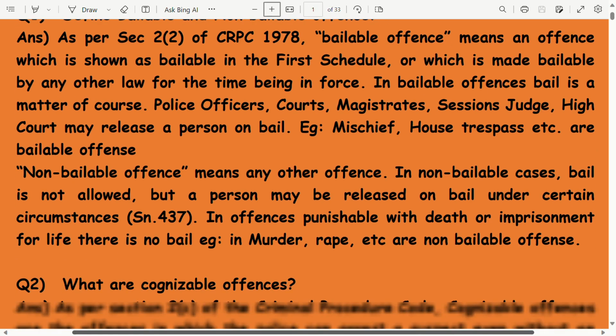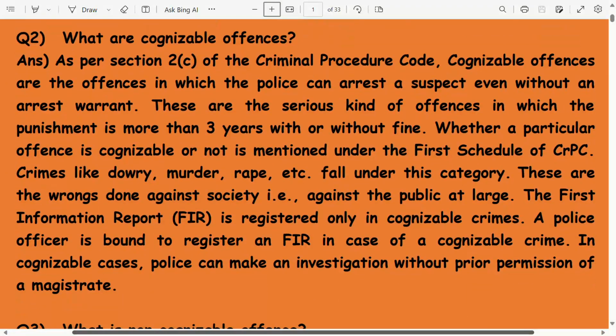are non-bailable offences. What are cognizable offences? As per section 2C of the CRPC, cognizable offences are the offences in which the police can arrest a suspect even without an arrest warrant. These are the serious kinds of offences in which the punishment is more than 3 years with or without fine. Whether a particular offence is cognizable or not is mentioned under the first schedule of CRPC. Crimes like dowry, murder, rape, etc. fall under this category. These are the wrongs done against society, that is against the public at large.